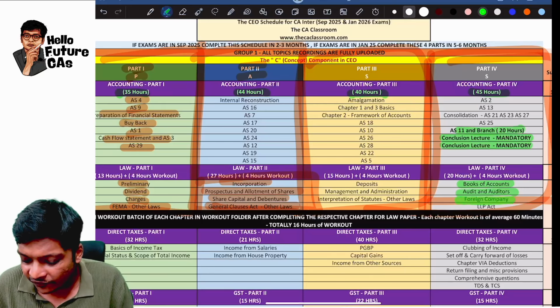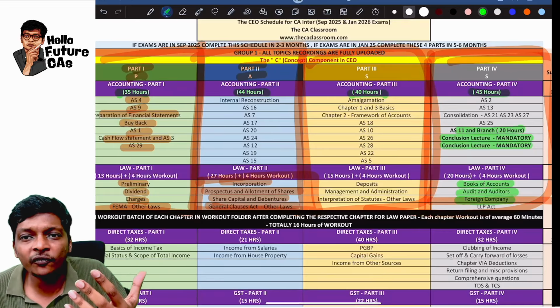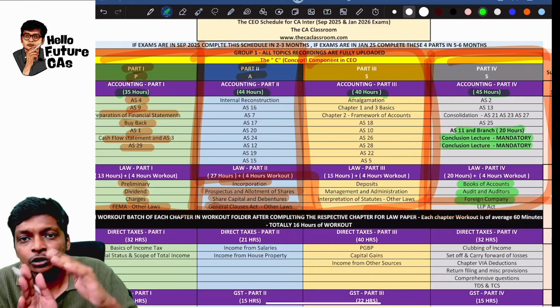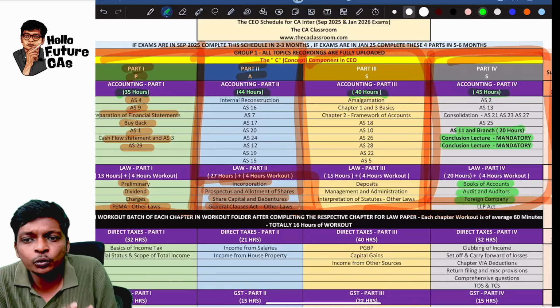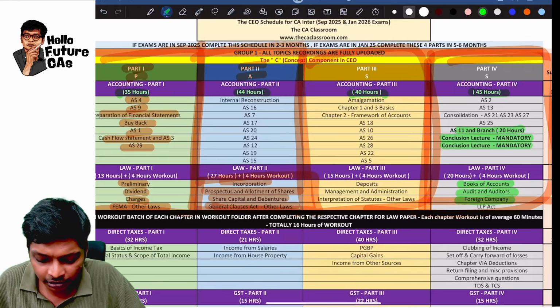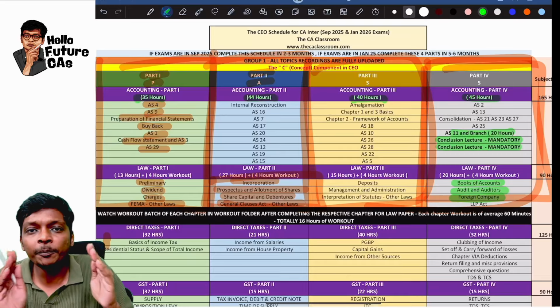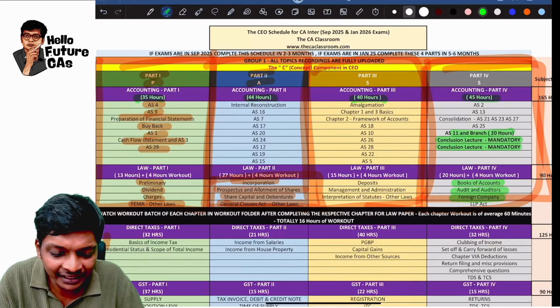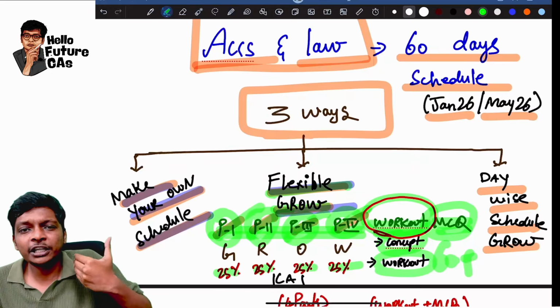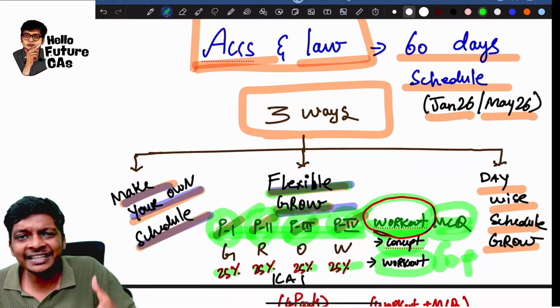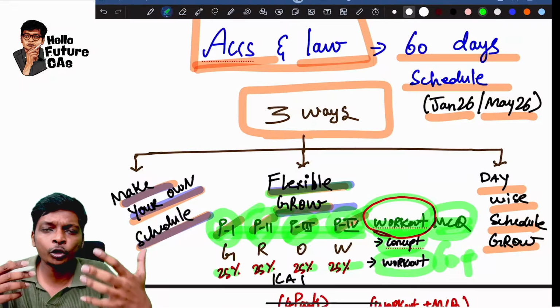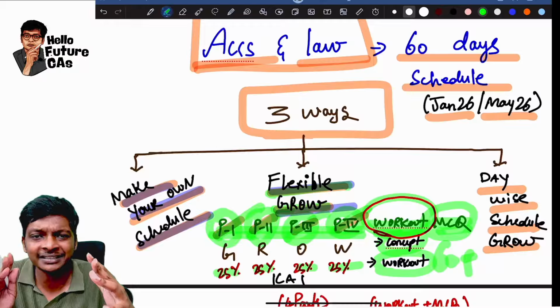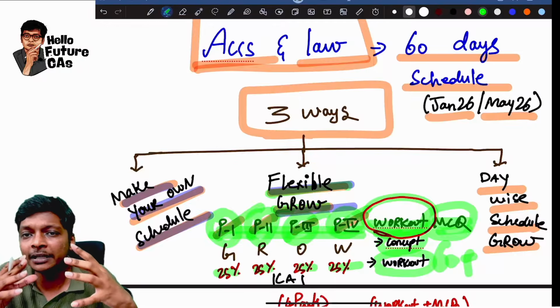For example, if you take foreign company, you can't start with foreign company. You have to link it with so many other chapters, and that's why I have kept this in the end, guys. So this is how the 4 parts are broken down in flexible grow. You can watch this at your own pace, finish in 60 days, 90 days, 3 months, or 6 months at your own pace, guys. That's why I call it flexible grow.